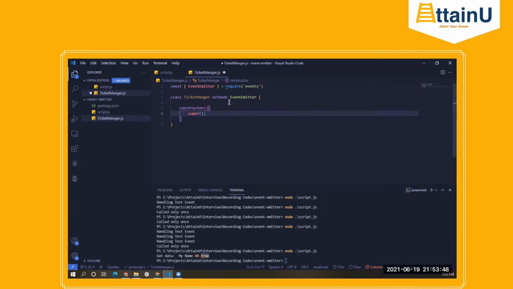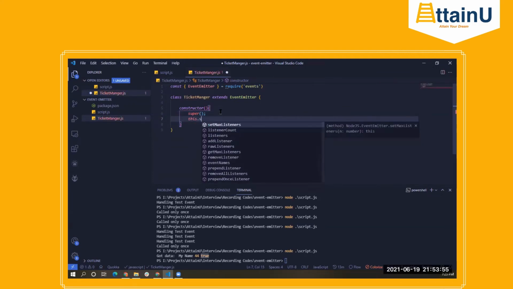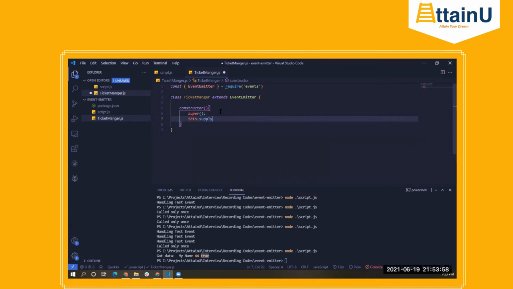Then I am planning, let's say we will have an instance variable in this manager called supply. So I can say this.supply. This supply will be the initial number of tickets that we have for our event. That can be a fair or anything. Let's say we have a Disneyland ticket. In that Disneyland, there is a specific amount of tickets to be bought by the different customers.